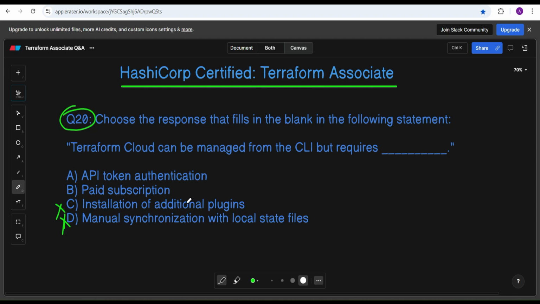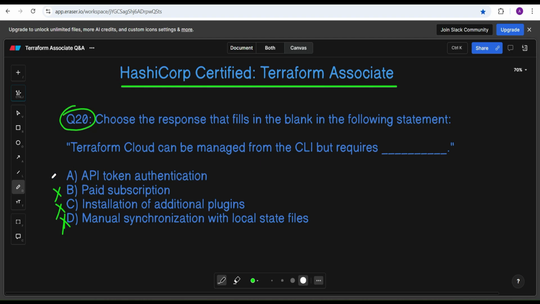The ability to manage Terraform Cloud from the CLI does not inherently require a paid subscription. While certain features or usage limits might be tied to the subscription tier, for general activity it's not required to take a paid subscription. So this is also wrong.